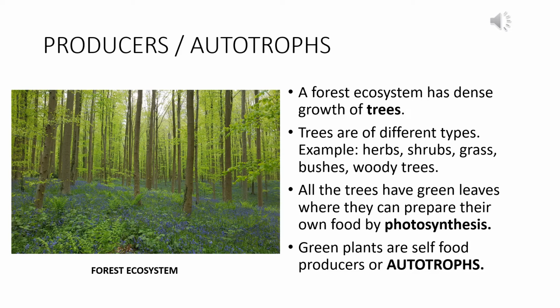Now, coming to the biotic or the living components of the ecosystem, the first ones that we have are the green plants, or the producers, or the autotrophs. They have a lot of terms and a lot of names for some reason.